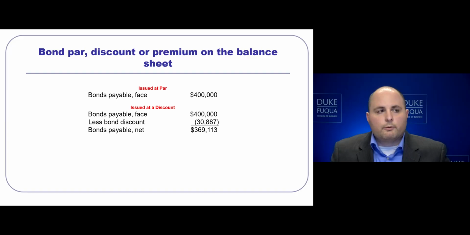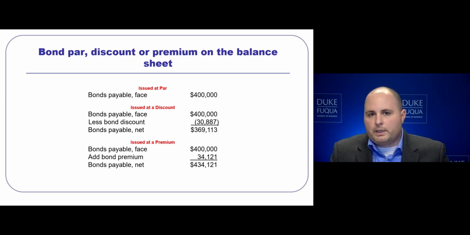So, we're reviewing what we just did. When we issue the bond at par, we have on our balance sheet a bond payable that is equal to the face value, $400,000. When we issue the bond at a discount, we take the face value and remove from it the discount that was incurred because we didn't have a competitive rate compared to the market. We then record our liability under a discount issued bond of $369,113.